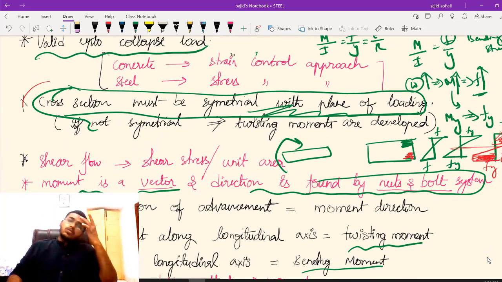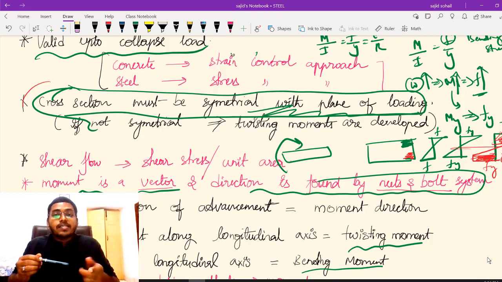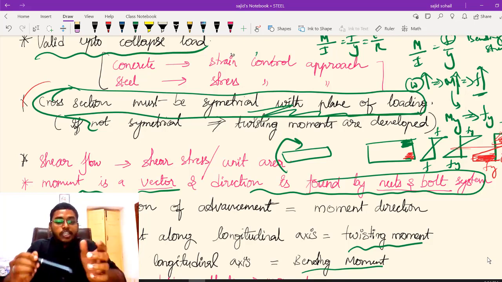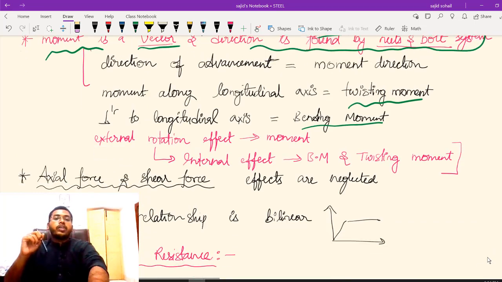Okay, and there is also one more important bit from SOM. These bending stresses induce what? This bending moment, what does it induce? It induces normal stress. And this twisting moment, what will it induce? Shear stress. Bending moment induces normal stress, twisting moment induces shear stress in the body. Write down a note: bending moment will induce normal stress, whereas twisting moment will induce what? Shear stress in your member. Okay, clear? Now let us continue with the next bit, very important.